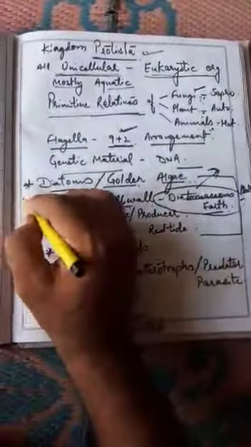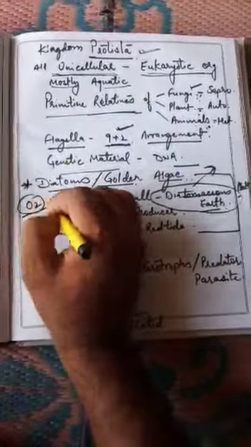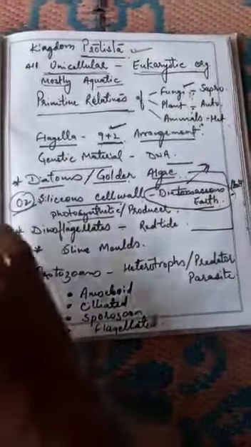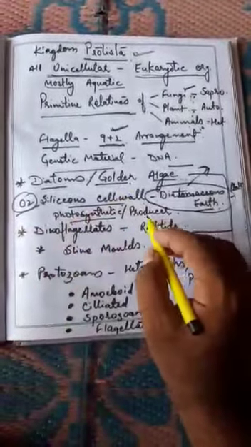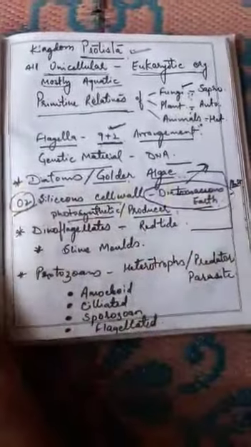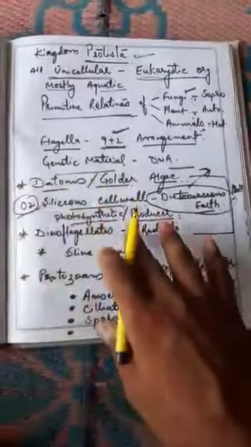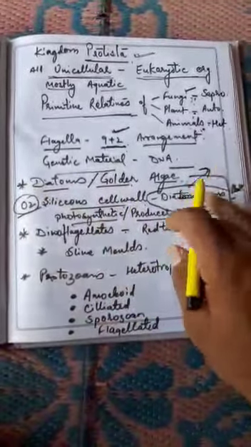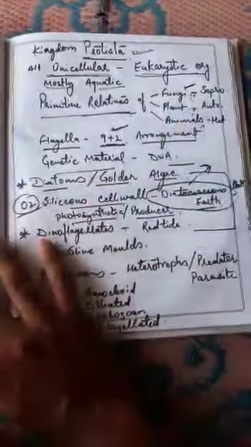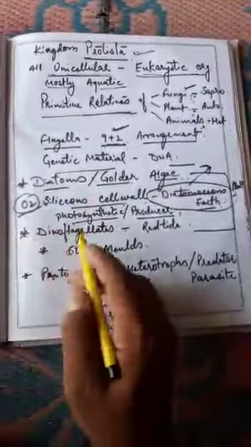Number 2, they make a large amount of oxygen because they do photosynthesis, and they are the chief producers. They produce food themselves because they do photosynthesis. So that's why they are the chief producers of marine water also.